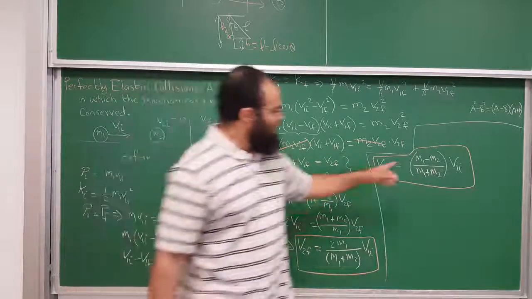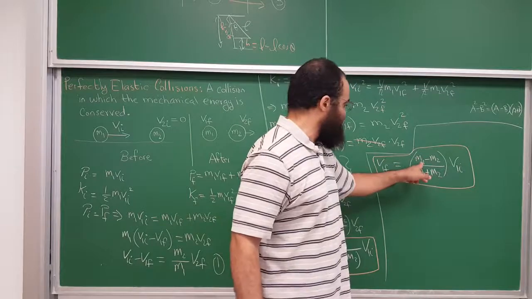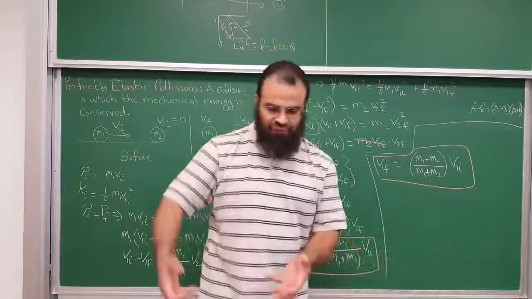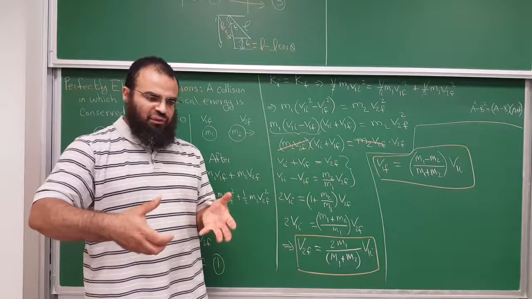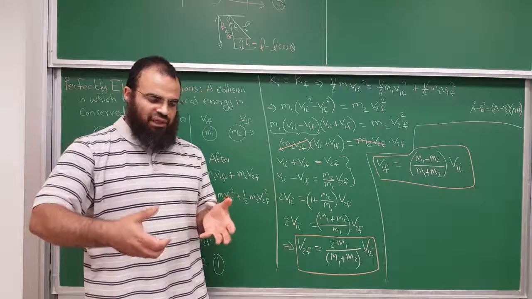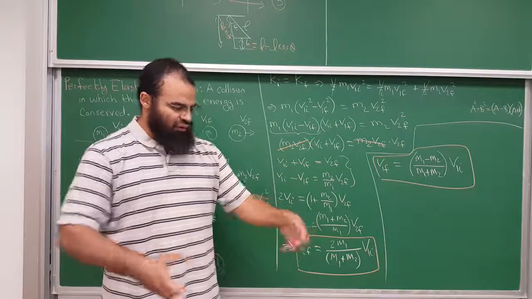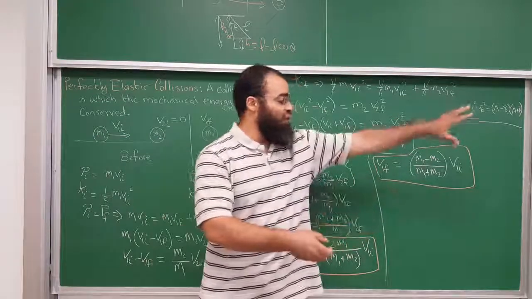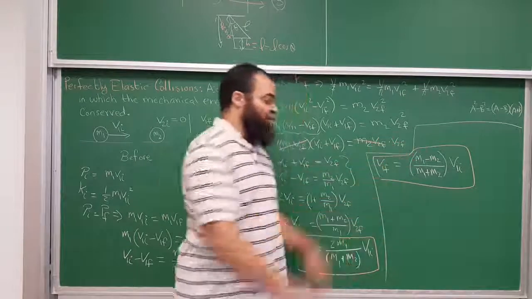On the other hand, if M1 is heavier than M2, then V1 final will be positive, because larger minus smaller will be positive. So if a bowling ball hits a ping pong ball, the ping pong ball will go that way, but the bowling ball will also keep going.